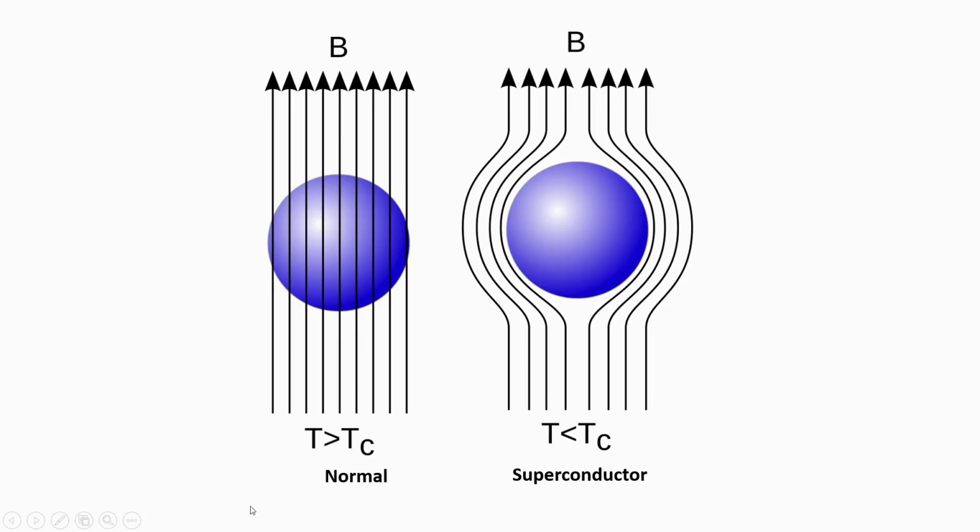Look at this picture. Here this blue sphere is a normal metal. At a temperature above the critical temperature, magnetic field lines can enter through the metallic sample, and at a temperature below the critical temperature, these magnetic field lines have been expelled from the interior of the metal, and this is what a superconductor is. Remember, below the critical temperature we can observe superconductivity, and it refers to the expulsion of a magnetic field, and this is basically the Meissner effect.